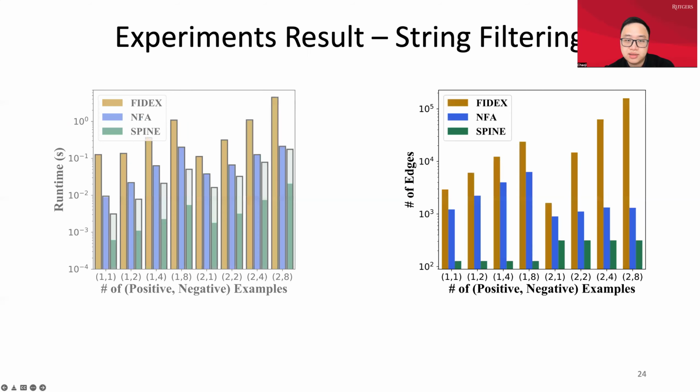And the right diagram shows the graph size. We can see SPY has the smallest graph size. This is because in the subtraction operations, SPY does not need to increase the graph size, but FIDEX will add many more edges. We can draw a conclusion that our SPY has less running time, smaller graph size, and better scalability.